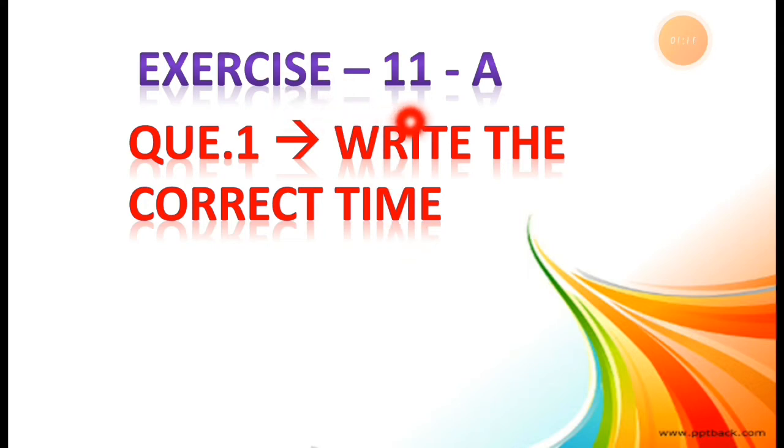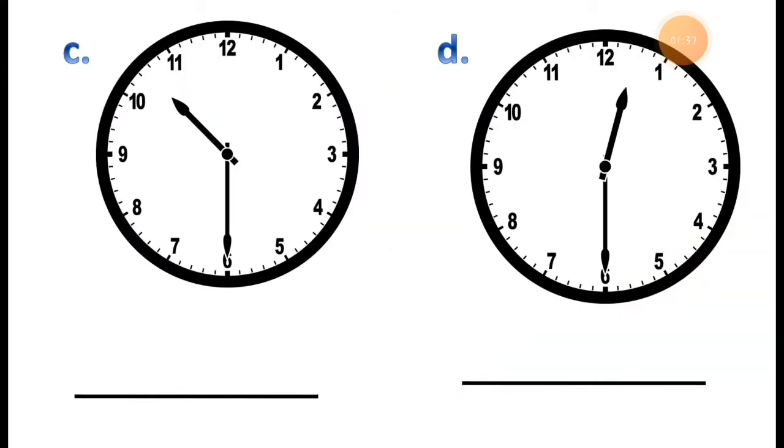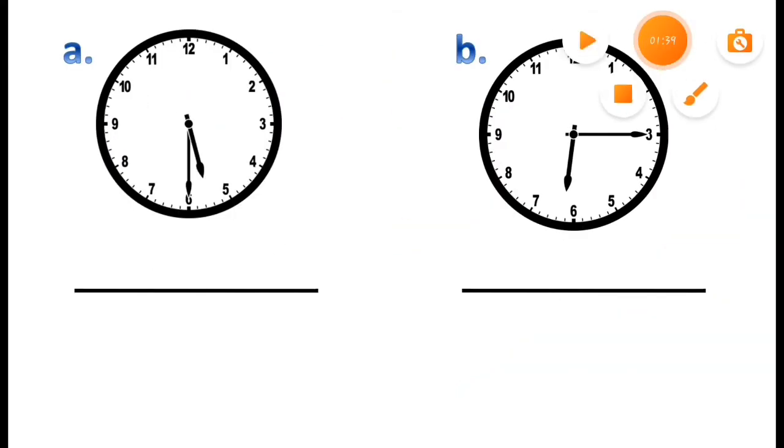Give these types of headings on a new page, in big handwriting. Then write down question 1 and this instruction, write the correct time, in big handwriting.